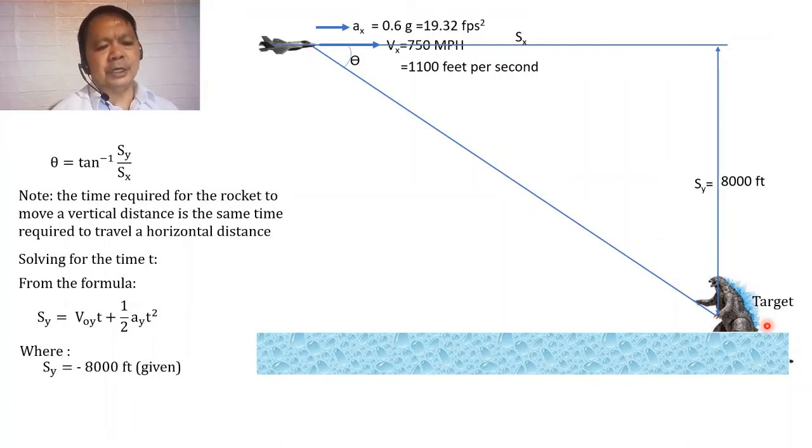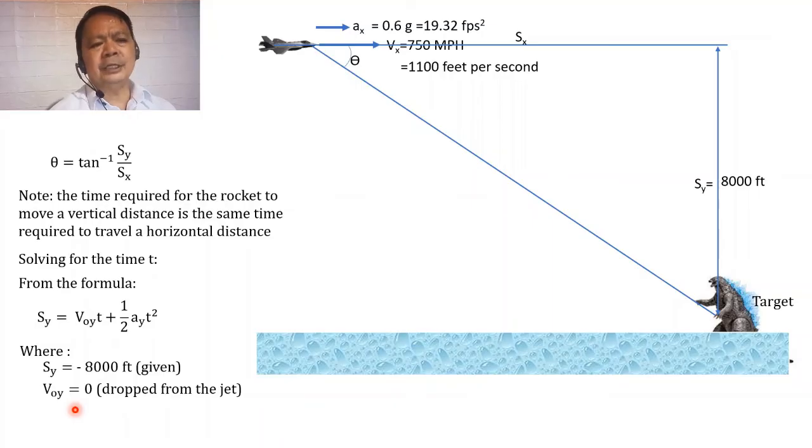And because the target is located below the jet, therefore S sub y will be treated as negative, and the value will be negative 8,000 feet. Our v sub oy, the vertical component of the velocity, will be 0 because it will be dropped from the jet. There will be no initial velocity as it is to be released from the jet.